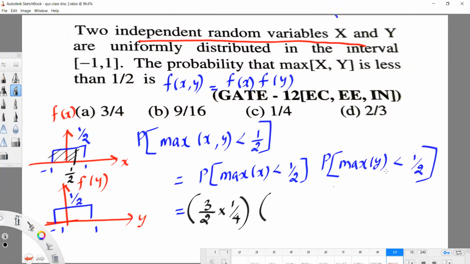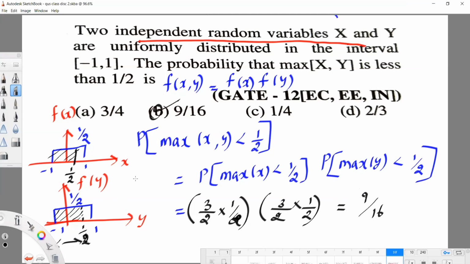Then again, maximum of y less than 1/2. Here assume this point is 1/2. The probability that the maximum of y is less than 1/2, so we need this area. How will you find this area? This is 1/2 plus 1, 3/2, into 1/2. Again, 3/2 into 1/2. So the answer is 3/4 into 3/4, so 9/16.